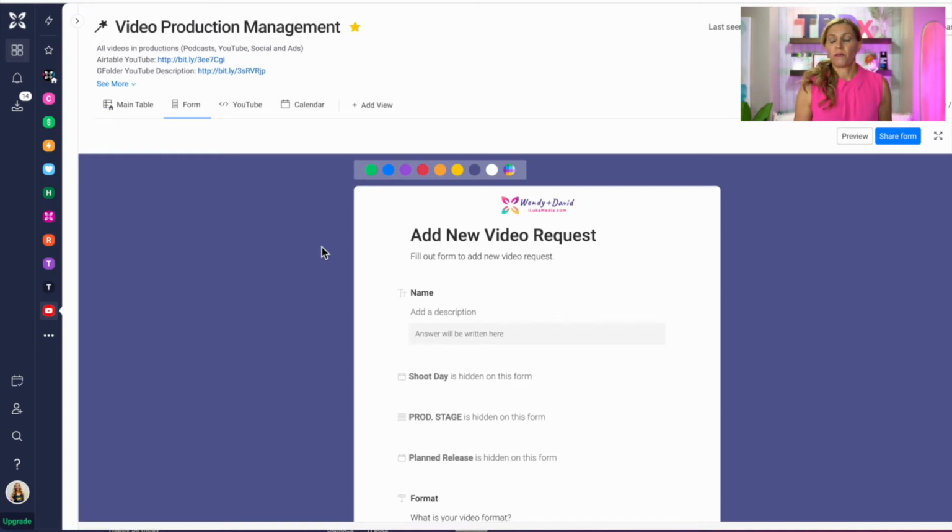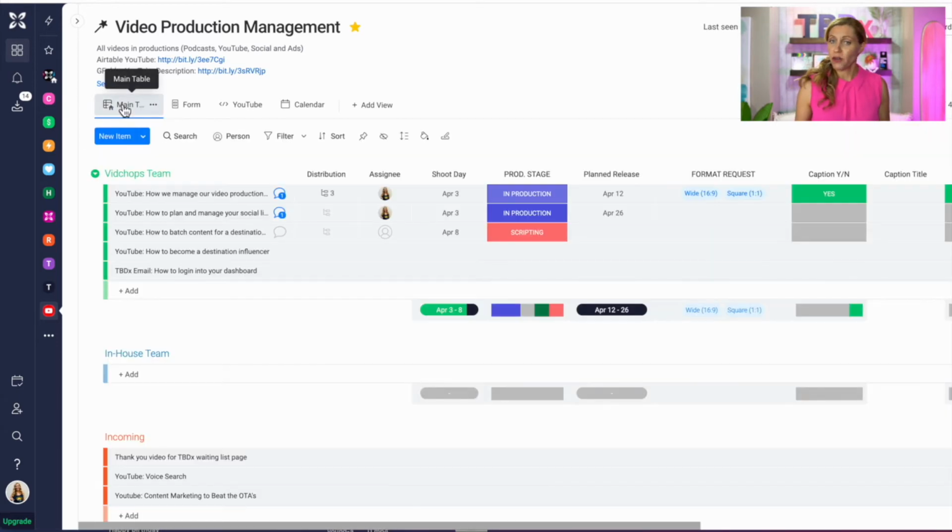So this is a great place to grab the link for this form and not have to come into Monday to add that. So that's it. That's what's happening with video views.